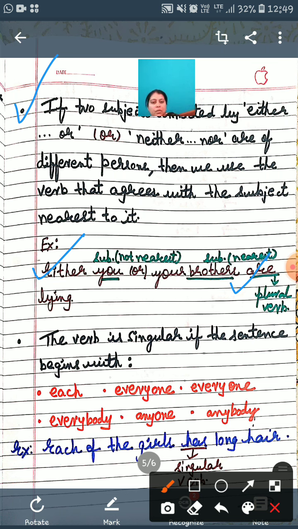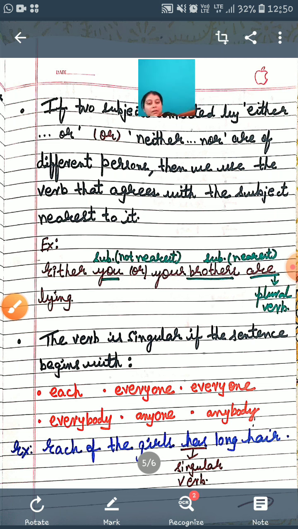Now the verb is singular if the sentence begins with each, everyone. This is very important. You need to know this. Okay. So the verb is singular if the sentence begins with each, everyone, and I can add somebody, someone, anybody, anyone, everybody. तो अगर ये सारा subject है, so we need to use the singular verb here.